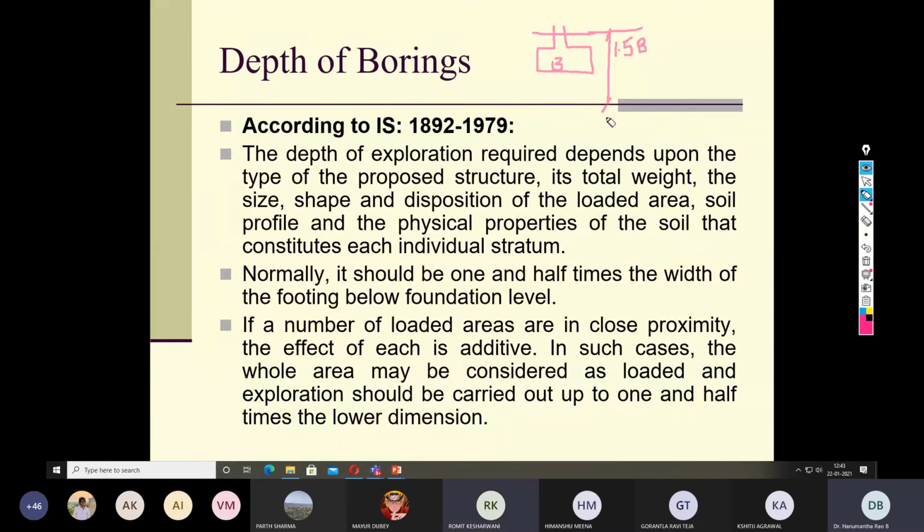Sir, what is meant by foundation level? Foundation level means the ground surface. There are two terminologies, footing level and foundation level, so let me not get you confused. Foundation level means from the ground surface.